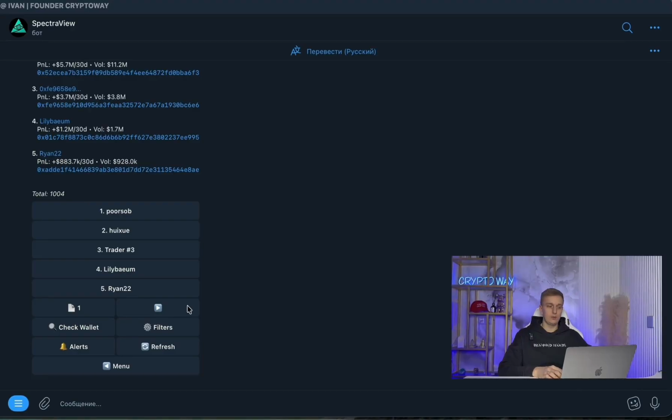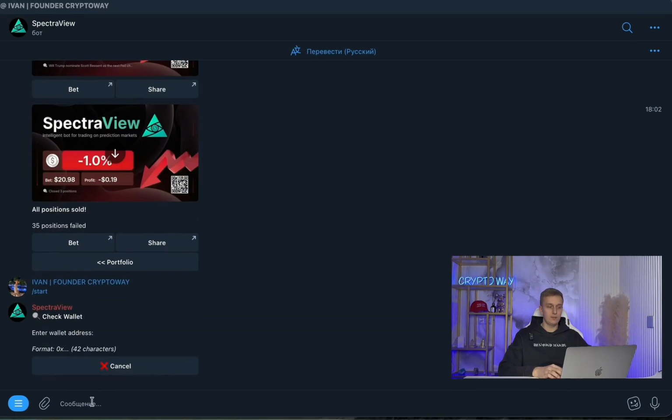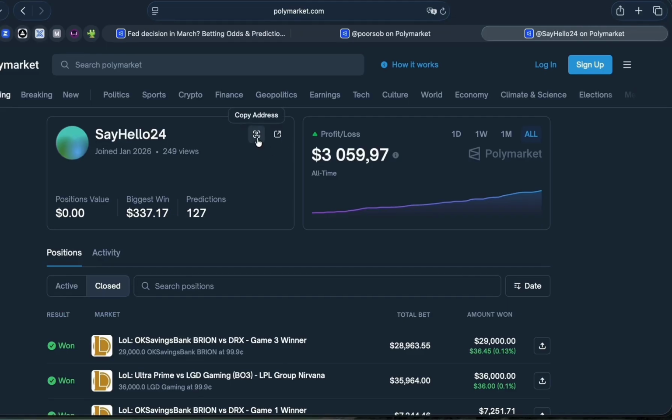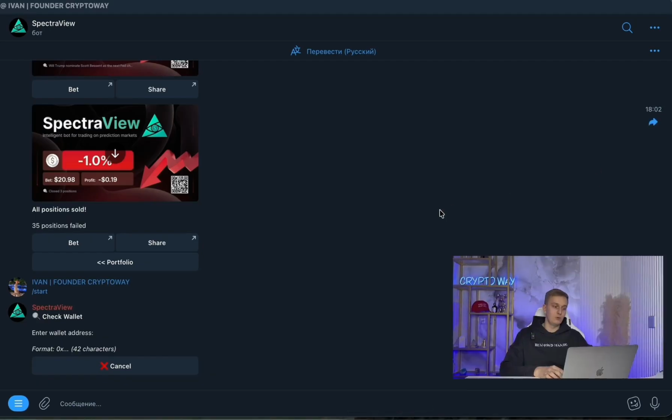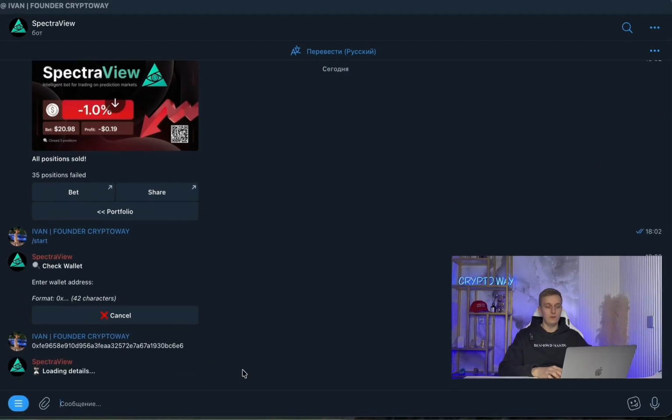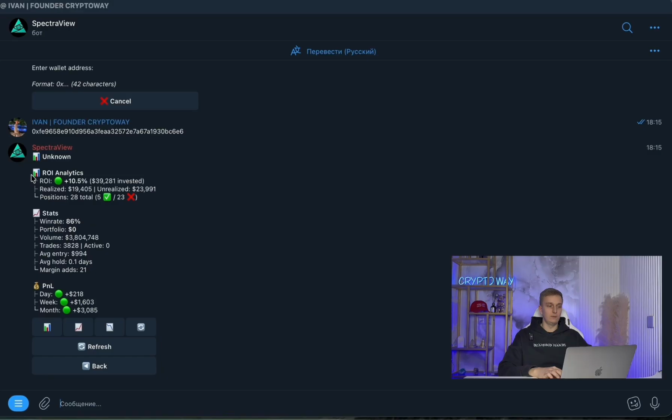Next, if you like a particular wallet, you can also check it further using the bot. To do this, click Check Wallet here. We need to paste the wallet address. We can also copy the wallet address from the marketplace field, copy the address, go to the bot, paste the address, and in just a few seconds, we get a brief summary about that particular trader. Right now, the summary looks like this. That is, there is detailed information about their statistics for the day, week, and month.